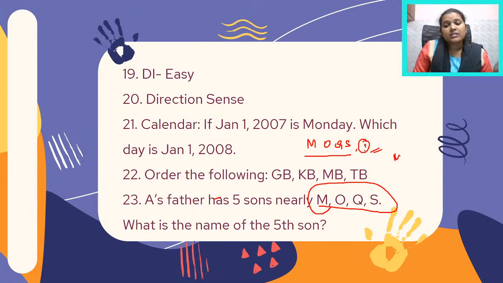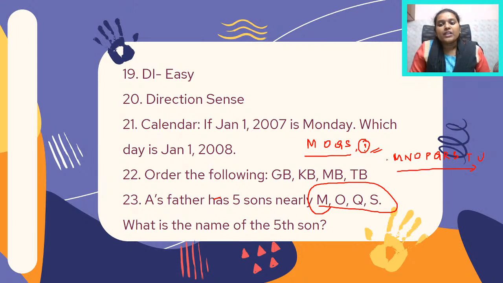So it is MNOPQRSTU. So that's the alphabet order. Now you have M in the answer, and then N is left out, you have O, P is left out, you have Q, R is left out, you have S, T is left out, you have U. So if you go by this order, then the name of the fifth son is U. That is exactly the answer to this particular question.